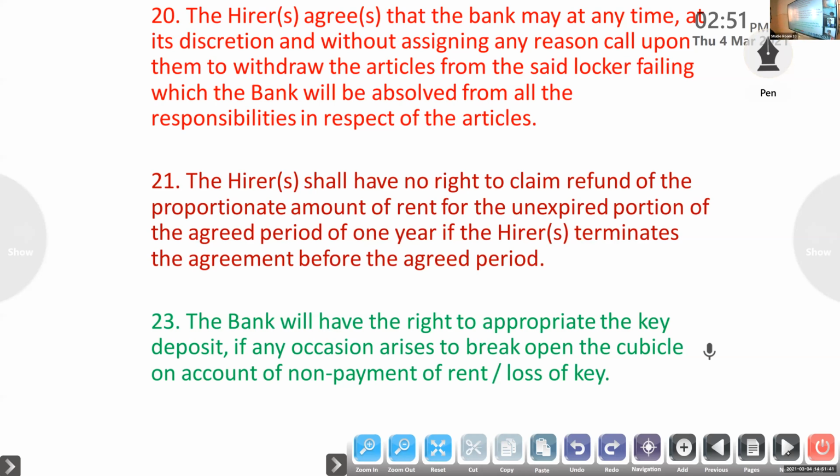The bank will have a right to appropriate the key deposit if any occasion arises to break open the cubicle on account of non-payment of the rent or loss of key. So we already deposited one caution deposit. If you are not paying the rent or if you lost the keys, they have the right to take the amount from that caution deposit. So that is about the bank locker.